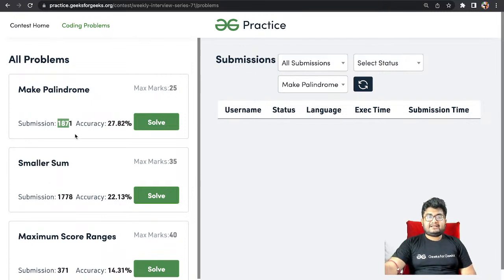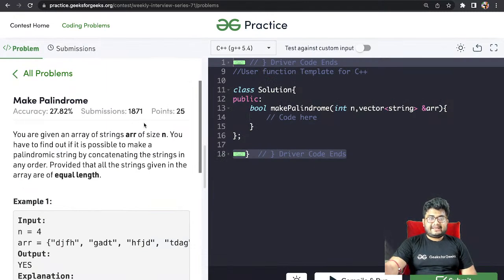Okay, so let's start discussing the problems. So first problem, make palindrome. It is said that you are given an array of strings ARR of length n, right? You have to find out if it is possible to make a palindromic string by concatenating the strings in any order, provided that all the strings given in the array are of equal length.